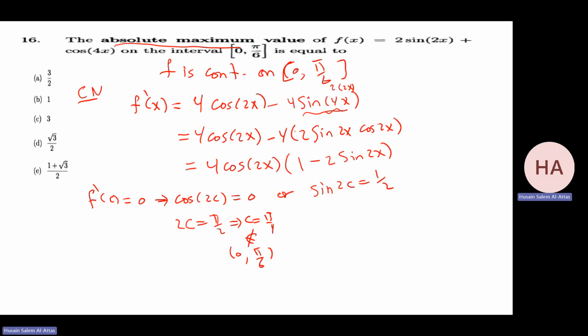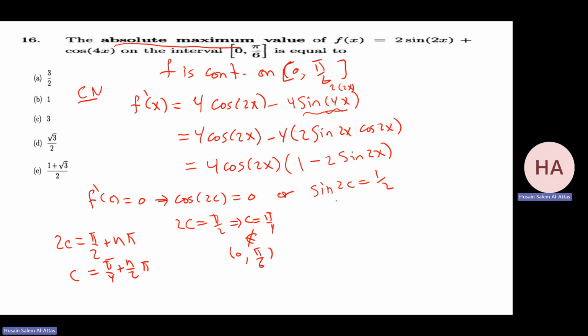If we do it with n, it will be the same: 2c equals π/2 plus nπ, so c equals π/4 plus n/2 π. If n equals 0, I have π/4. If n is negative, then it will be negative, not in the interval. If n equals 1, for sure it's not in the interval. So no value will make it in the interval.